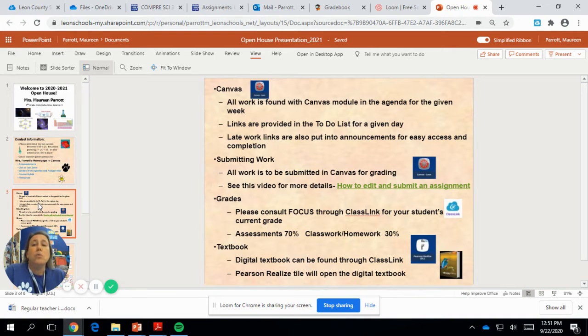Submitting work. We are going to be submitting all work on Canvas. I know that's very different from what we did in the spring. In the spring, we just shared and emailed our teachers. We are submitting in Canvas. I've gone over, still going over, the steps of how to do that. I've modeled. I've also met with some students one-on-one so that I could guide them through the steps with them sharing their screen with me.